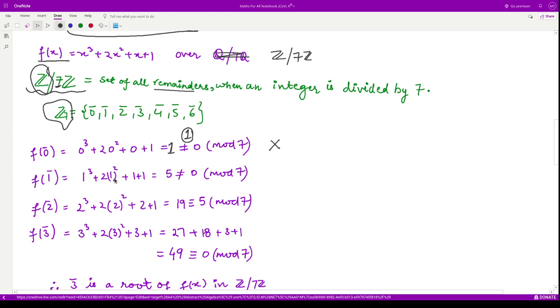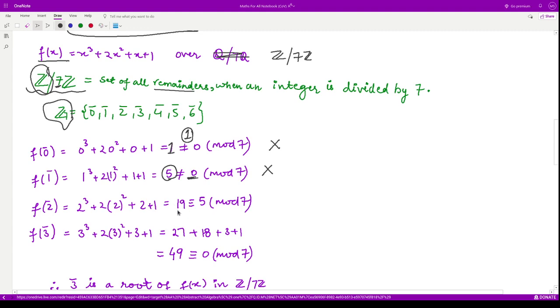1 cube plus 2 into 1 square plus 1 plus 1, which comes out to be 5 again. When you divide this 5 by 7, you'll get the remainder as 5 only and not 0. Therefore, this is also not a root. Again, we'll check for 2.